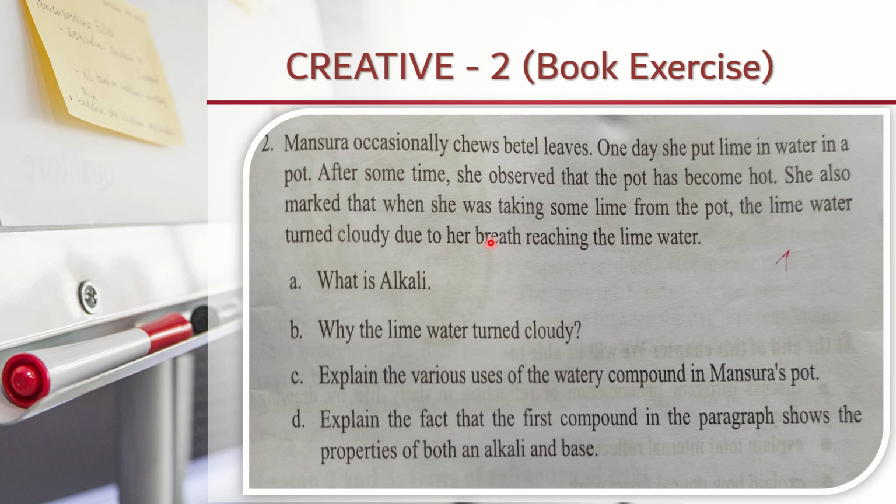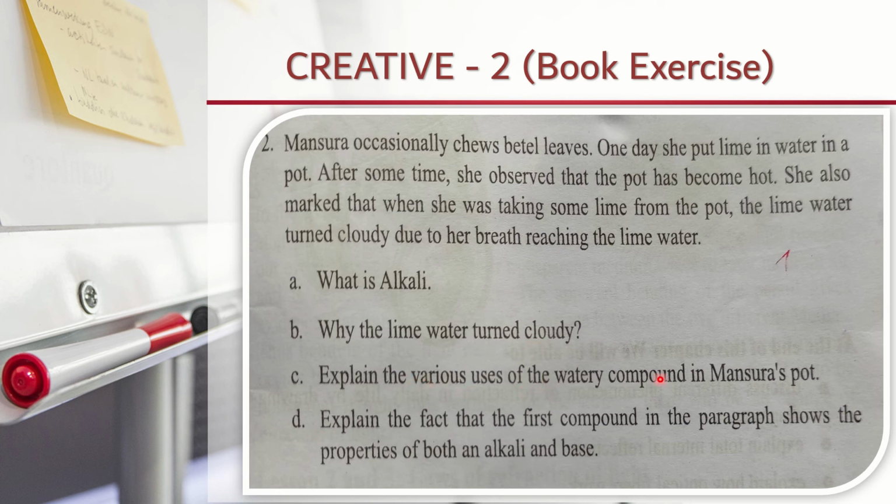Lime water is calcium hydroxide, and carbon dioxide reacts with this calcium hydroxide to produce insoluble calcium carbonate, and for this insoluble calcium carbonate the lime water turned cloudy. This question you have read in your previous chapter 8. You take the answer from there. You have to write this with the reaction.